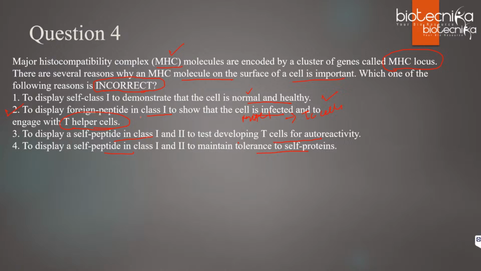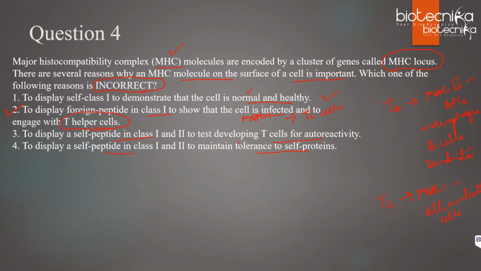So always remember, T helper cells will identify the antigen on MHC class 2. And MHC class 2 is present on APCs, antigen presenting cells. What are those APCs? Macrophages, B cells, and dendritic cells. So this is a very basic thing that you'll have to remember. And TC cells will identify the antigen that is present on MHC class 1. Where will MHC class 1 be present? On all nucleated cells, right?